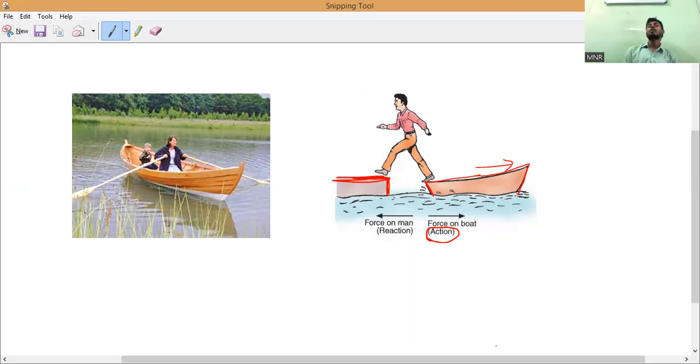So without pushing the boat, no person can jump out onto the bank of a lake or river or whatever it is. Do you understand? Bank of river. Because if he tries to push the boat with his